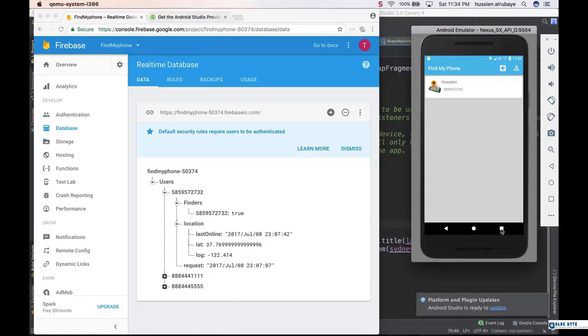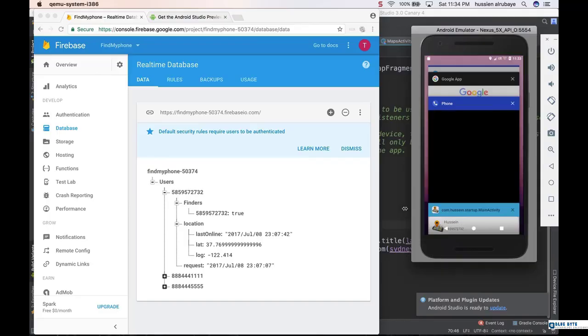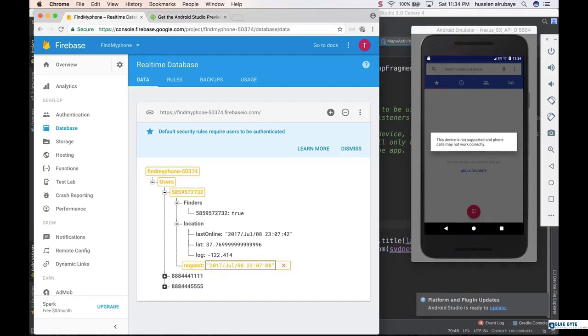But what if I close the app? And this is very normal, like someone just closes the app. So I just close it. So now the app is no longer active. Now if I try to update this one to 1.78, I would not see any update. I don't get any update from the phone.